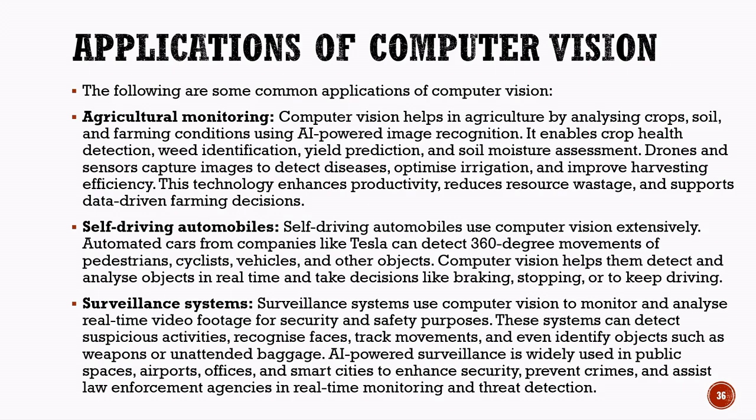Surveillance systems are another important application of computer vision. AI-powered surveillance systems monitor live video footage for safety and security purposes. These systems can recognize faces, track movements, detect suspicious activities, and identify objects such as unattended bags or dangerous items. Computer vision is widely used in airports, offices, public spaces, and smart cities to improve security and support real-time monitoring. Thus, computer vision plays a major role in helping machines observe, understand, and respond to the visual world intelligently.